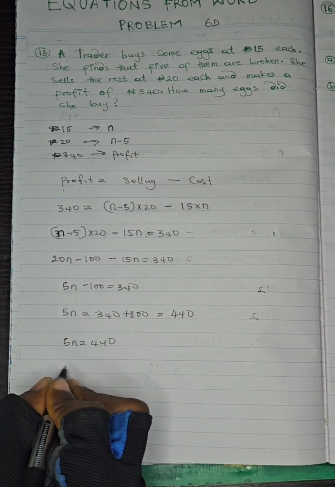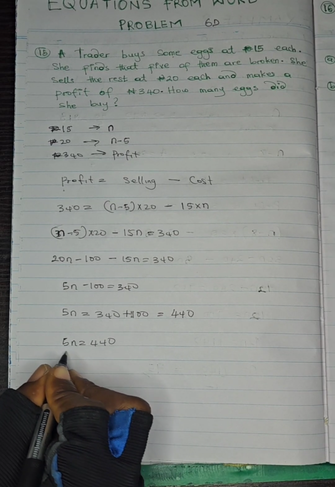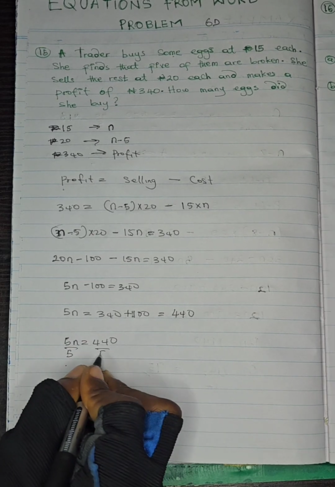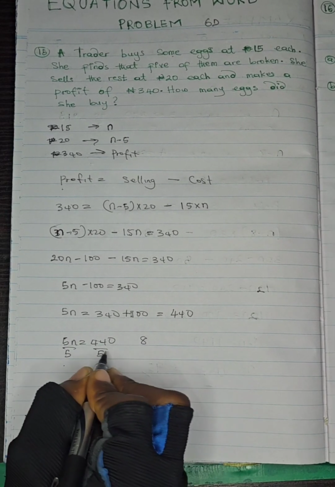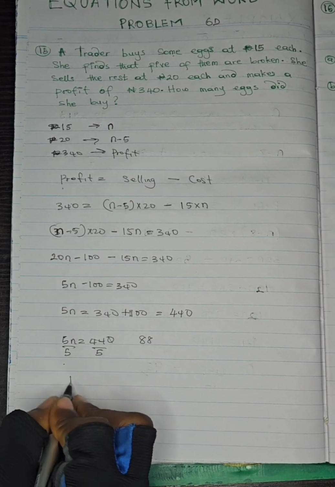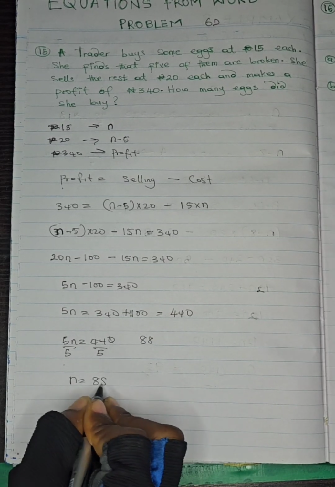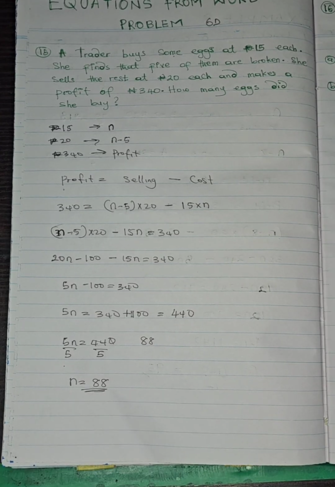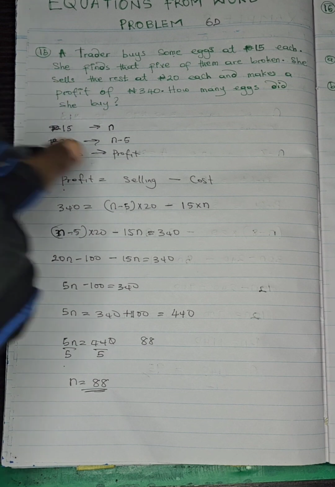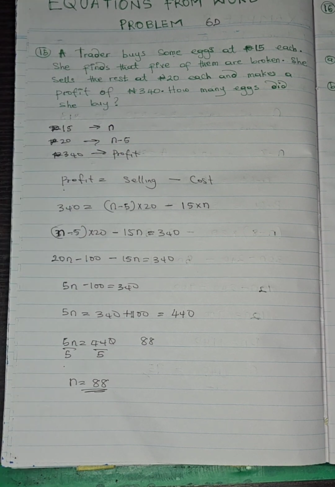So n is, we divide both sides by 5. 5 divided into 44 gives 8, carry 4. 5 divided into 40 also gives 8. So n will be 88. So the number of eggs he bought initially was 88. You can put this 88 inside the sentence to confirm if the answer is correct. Let's go to the next question.